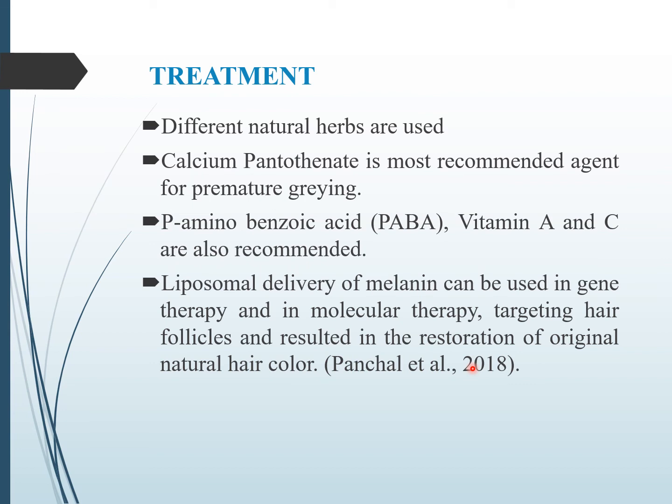Other than this, calcium pantothenate, PABA, para-aminobenzoic acid, vitamin A and vitamin C are the most recommended agents for premature graying hair. These are natural antioxidants that can convert hydrogen peroxide to oxygen and water. But there is another novel concept that can be used for graying hair. Researchers think that various drugs can be delivered through the hair follicle, so liposomal delivery of melanin can be used in gene therapy by targeting the hair follicle, resulting in the restoration of regional natural hair color.